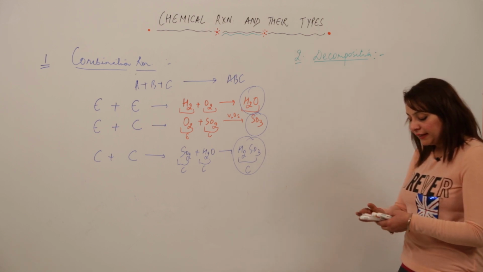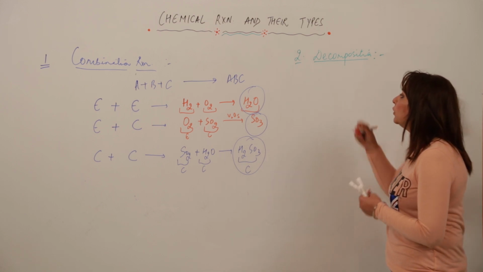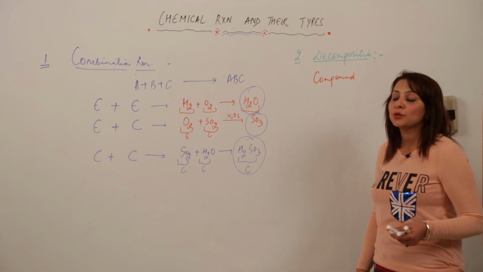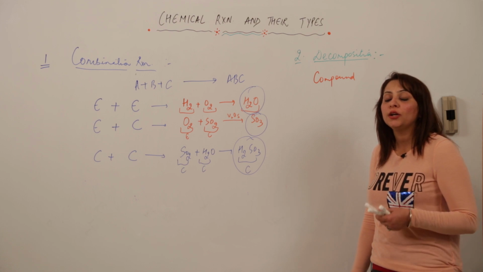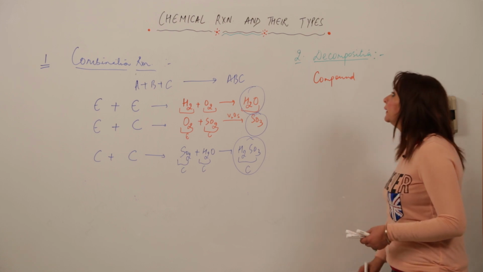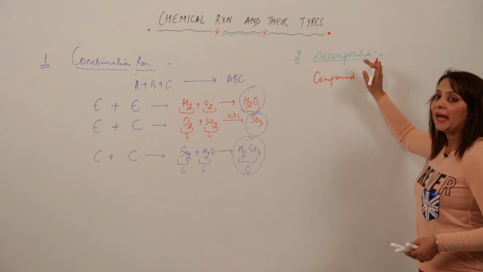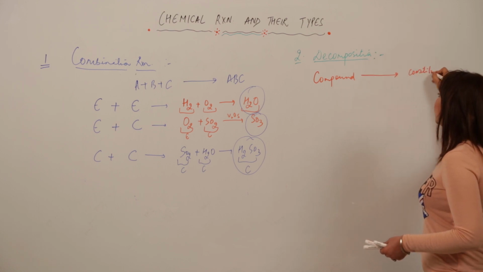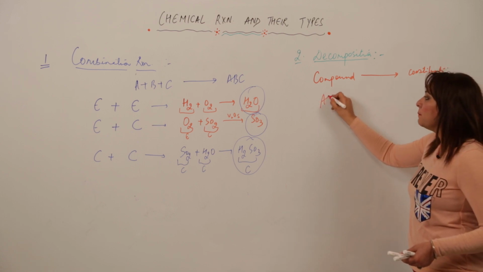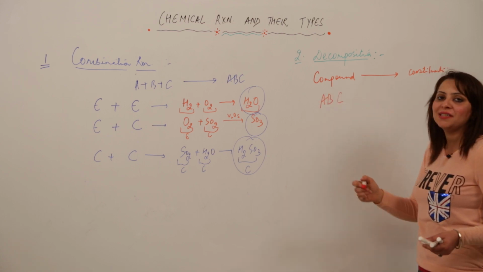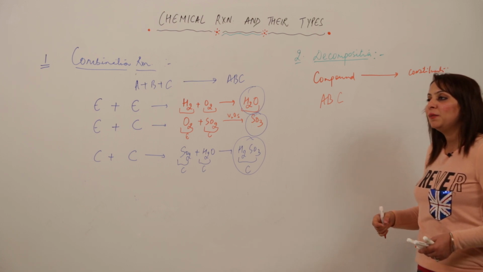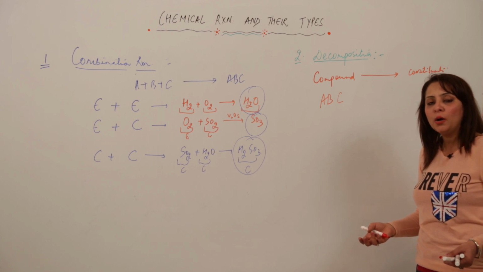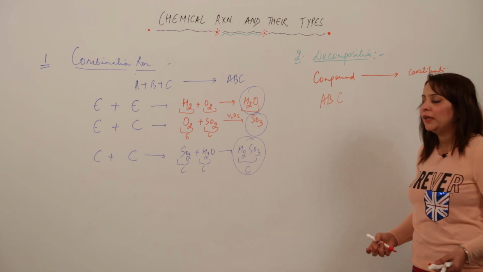Decomposition is a reaction in which a compound, because we know an element can't be split into simpler ones, breaks up into its constituents. So the reactant is always going to be a compound. It can be AB, it can be ABC, it can be ABCD. That means it can be formed from many elements. A minimum of 2 elements is required to form a compound, and it can have more than 2 elements as well.